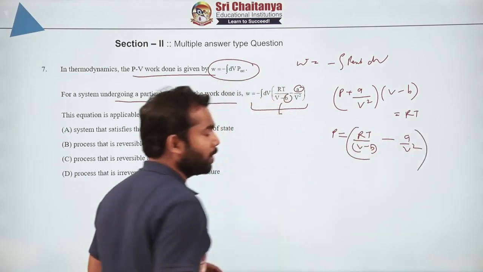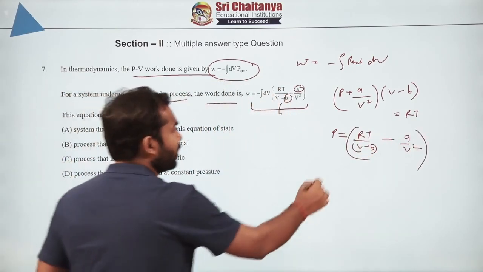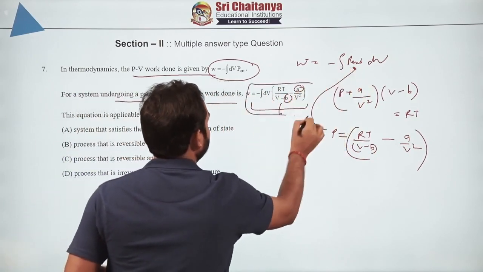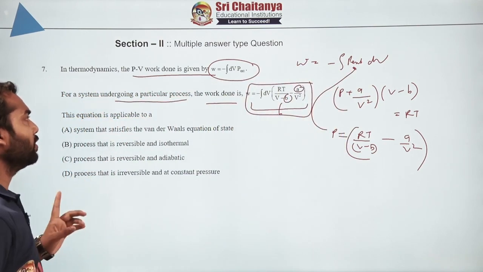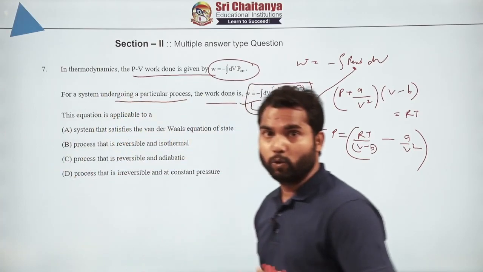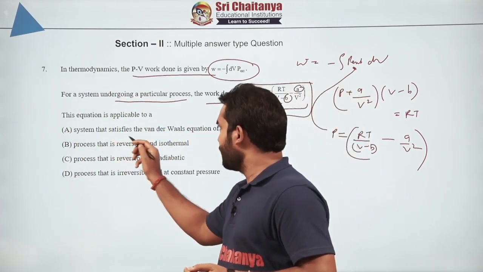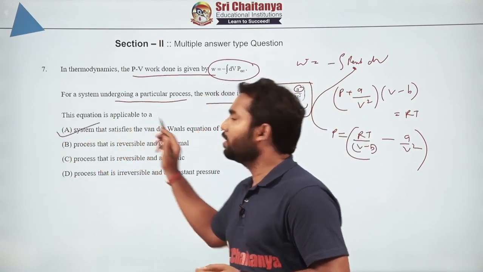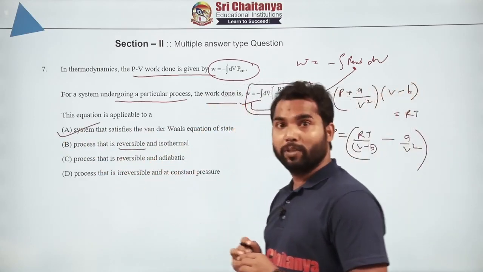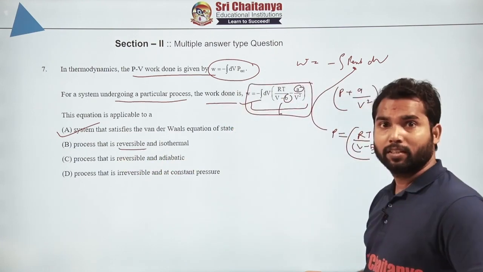This will be the expression of P. Now if you substitute this over here, you will get exactly the same expression, which means they are talking about the real gas. Now this equation is applicable to a system that satisfies the van der Waals equation of state, correct. Now the process is reversible, of course it has to be reversible, otherwise pressure will not be defined.